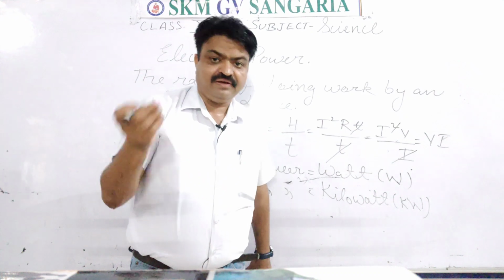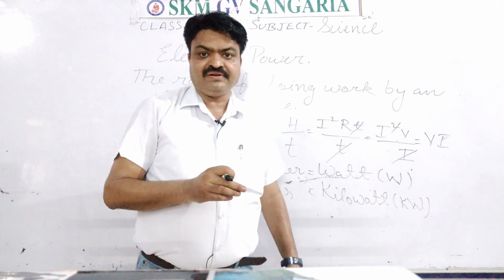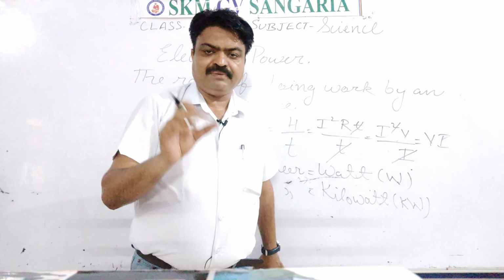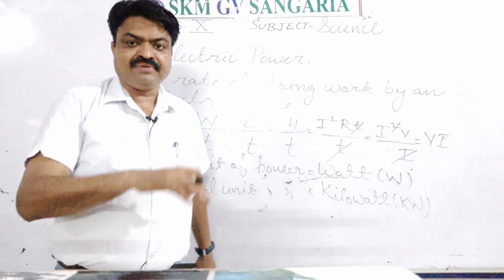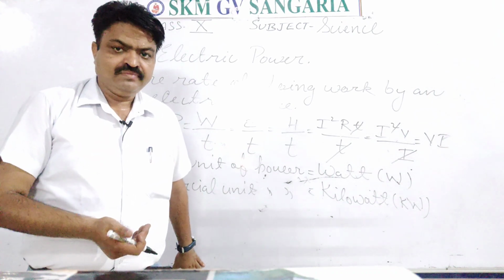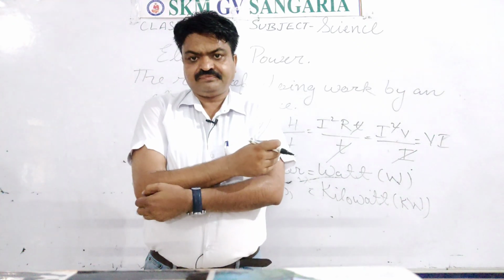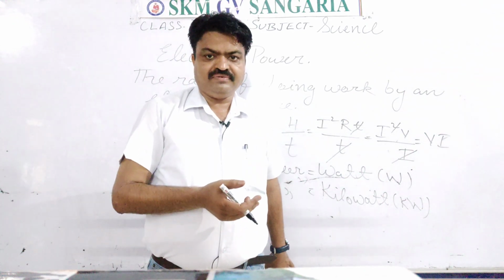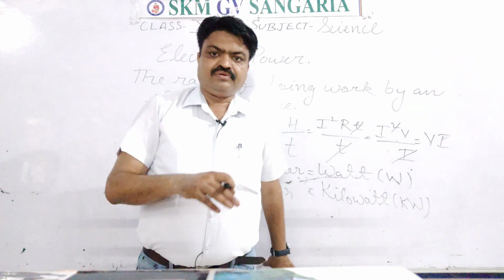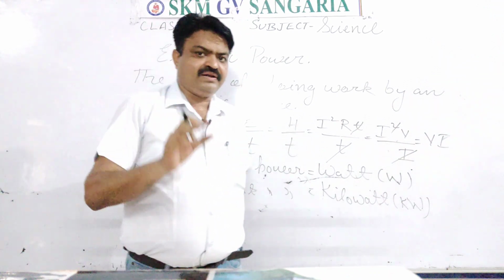Some LEDs have 4 watt, some have 7 watt, some have 11 watt. So that is the power of the LED. Like this, you can see the bulb, some have 60 watt, some have 100 watt. Like this there are the CFL. On some machines, the power is written as 5 kilowatt or 2 kilowatt. The power is written on that particular electrical device.